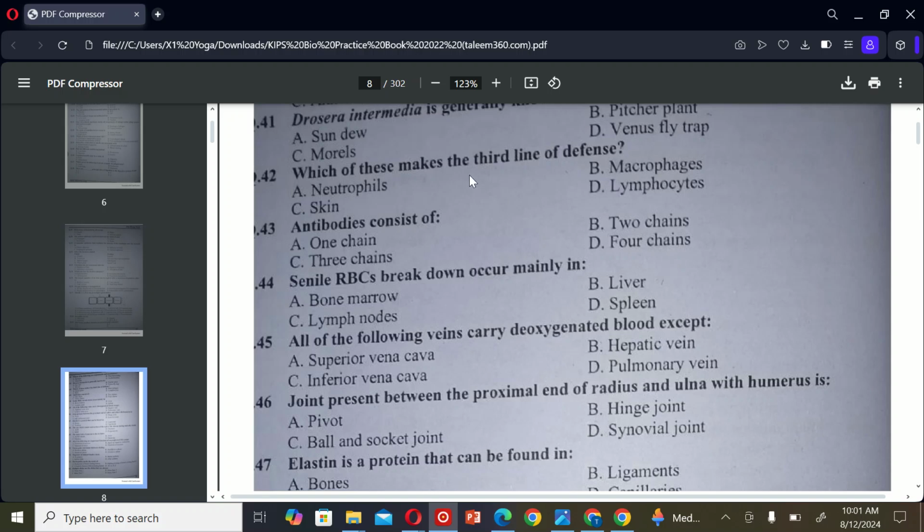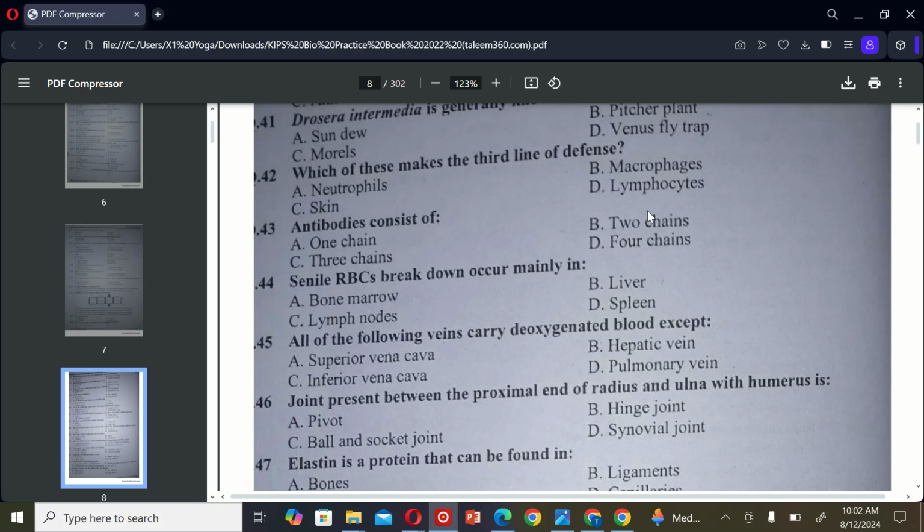Let's get started. The first MCQ is: which of these makes the third line of defense? A. Neutrophils, B. Macrophages, C. Skin, and D. Lymphocytes. So, the correct option is D. Lymphocytes.